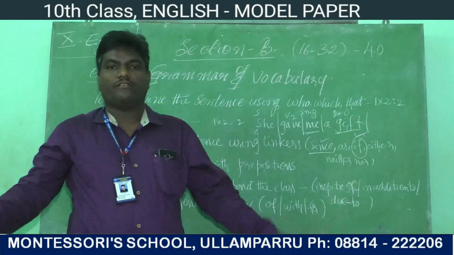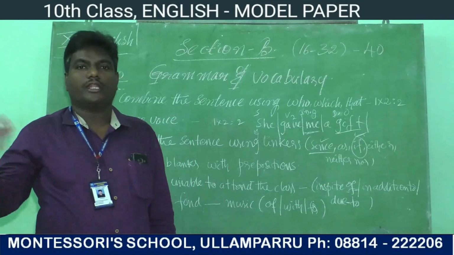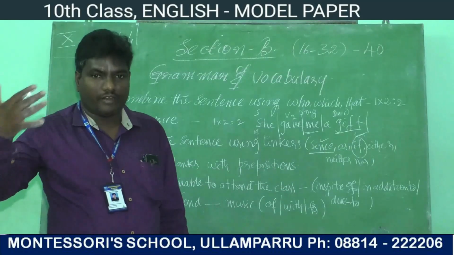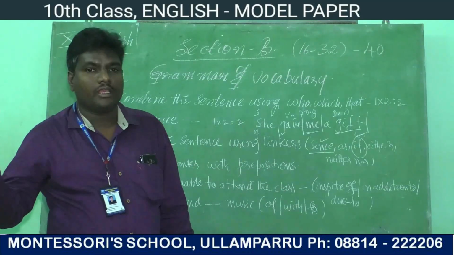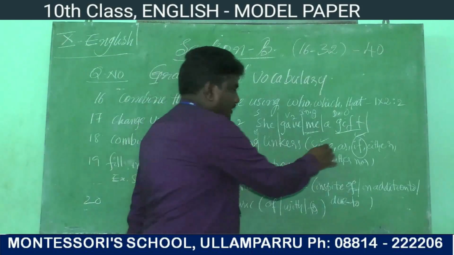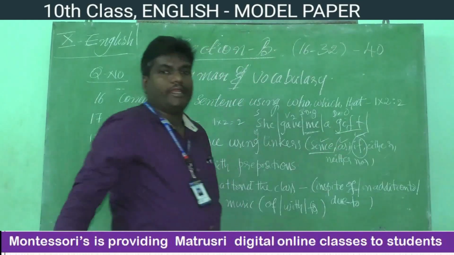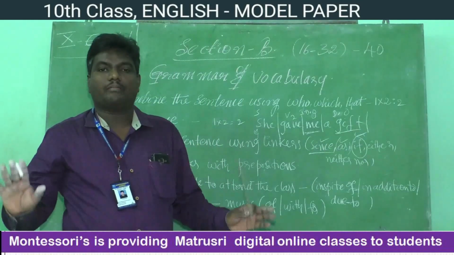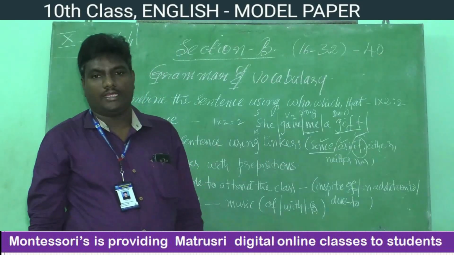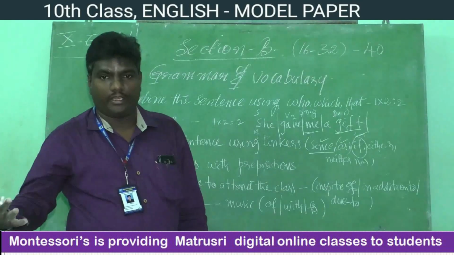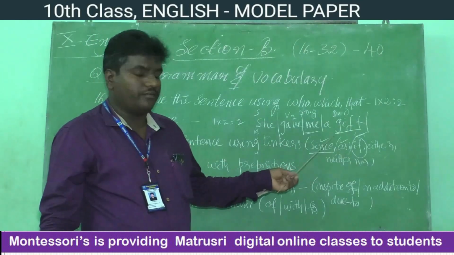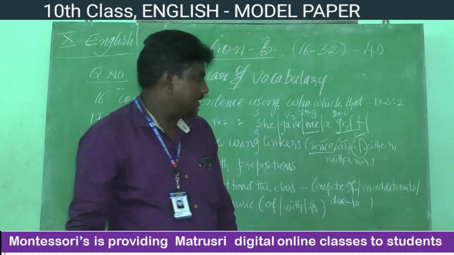Next, let us see one more example. Since she is suffering from fever, so she did not attend the class. How can we combine the sentence? Since she was suffering from fever, she did not attend the class. Like that you have to write. Sometimes instead of since, as will also be given. It rained heavily, so the India-Pakistan cricket match was cancelled. How can we combine the sentence with as? As it rained heavily, the India-Pakistan match was cancelled. Like that, with the help of linkers, we have to combine the sentence.